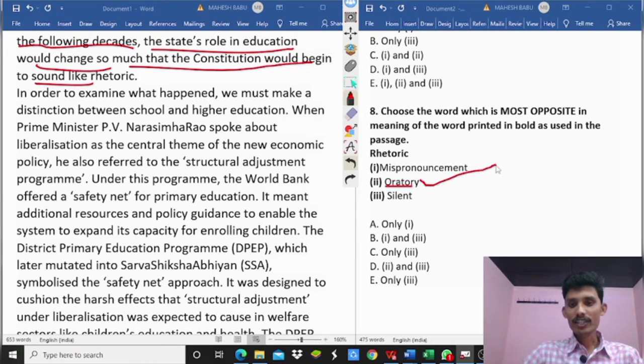Oratory is the similar meaning of rhetoric. So mispronouncement and silent is wrong.